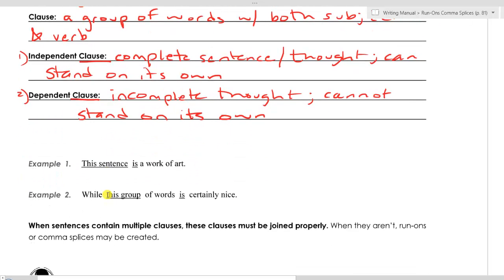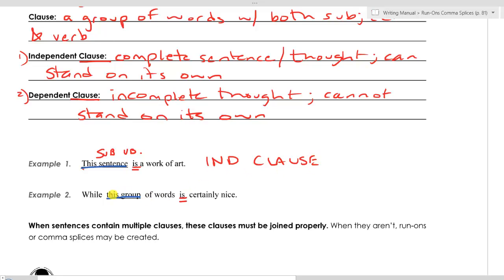I'll take you down here to example 1. Look at example 1: "This sentence is a work of art." I'm going to underline the verb twice, and I will underline the subject in blue, and I'll do it for this one as well. So notice in example 1, we have a complete thought. I can come up to someone on the street and say, "This sentence is a work of art," and I will have delivered a complete thought. That person might think I am completely nuts for saying such a strange sentence, but that is a complete thought. I have a subject, I have a verb, and I have a complete thought. So this is an independent clause.